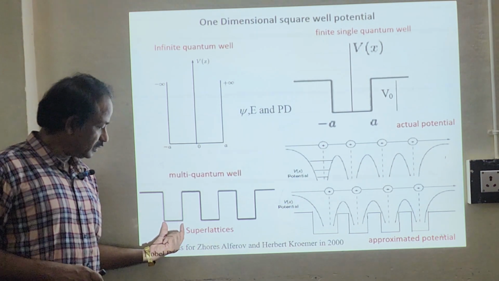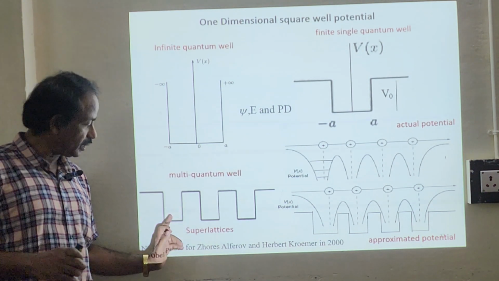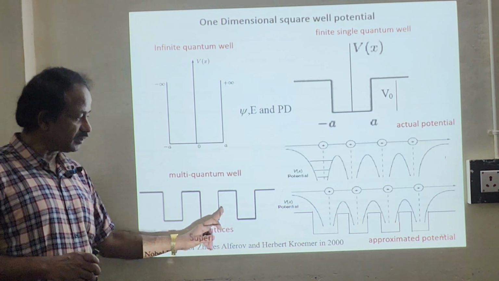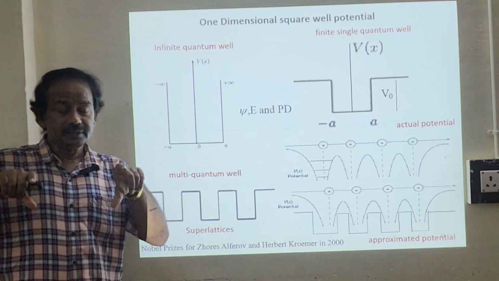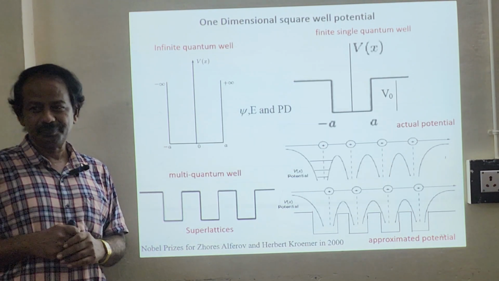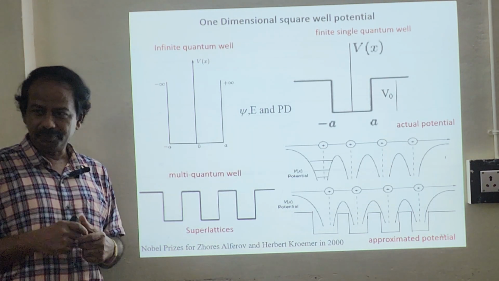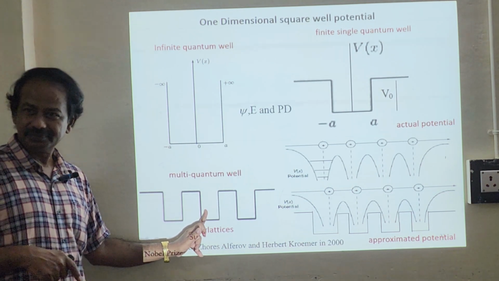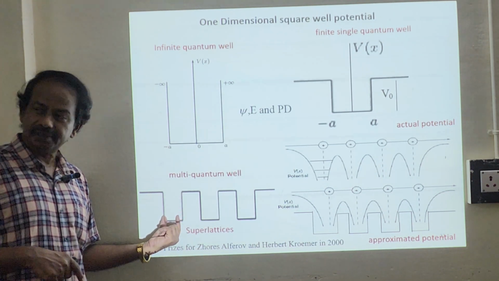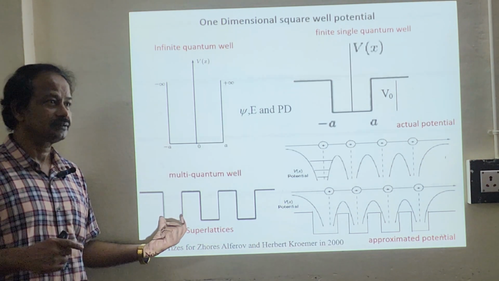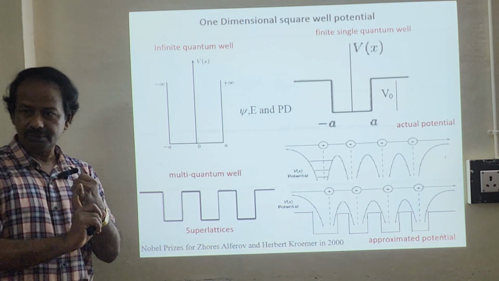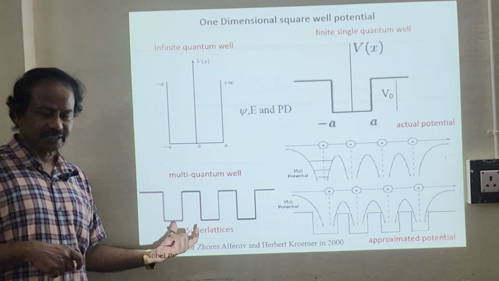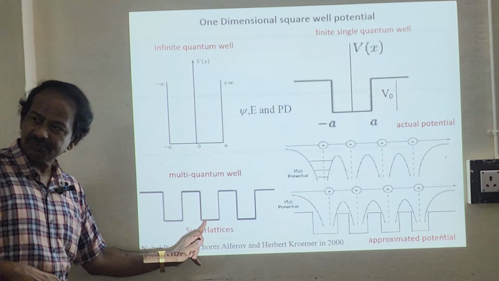In fact, suppose we keep superlattices in which each and every quantum well exists, correct? They can overlap or they need not overlap. Suppose they overlap, then this wave function will overlap with this wave function. For example, you have a single wave function for an isolated quantum well. If 2 quantum wells are joined together, then this wave function will overlap with this wave function.